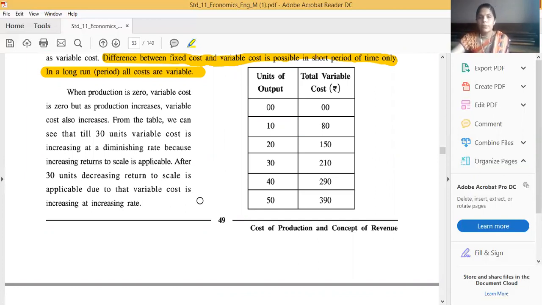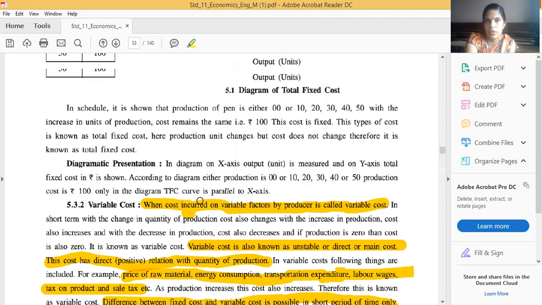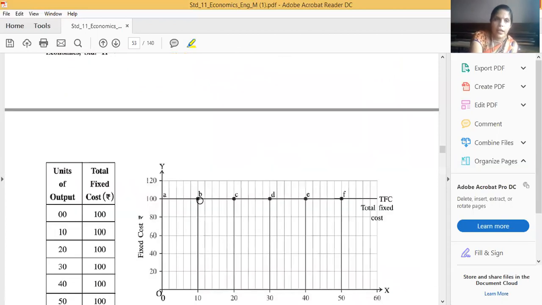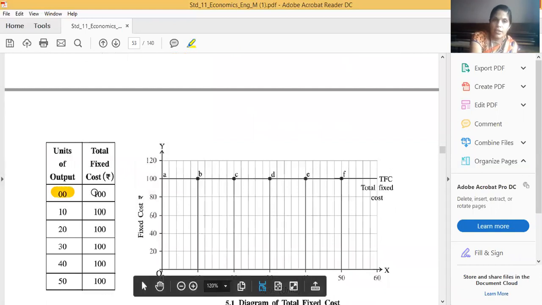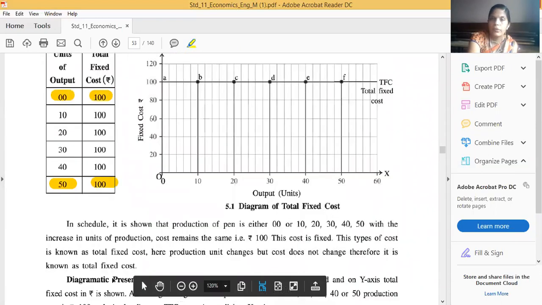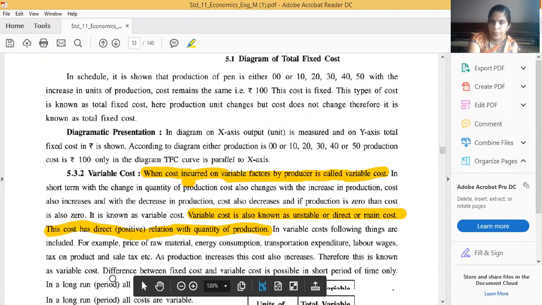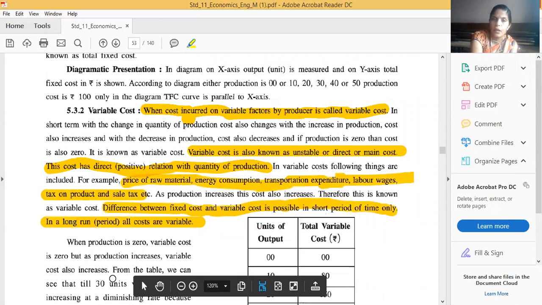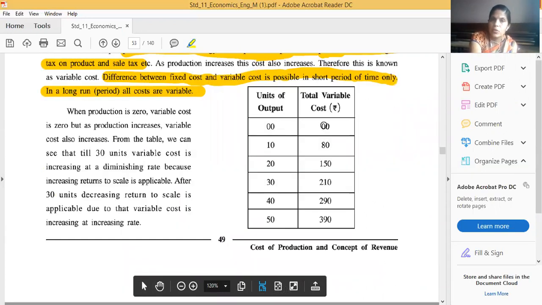Total variable cost. First, when zero unit output is there, then variable cost is also zero. But do you know, friends, when I explained the same thing for the fixed cost, I mentioned that when output is zero, fixed cost is 100. When output is 50, then also it is 100. But here you can see when output is zero, then variable cost is zero. When output is zero, variable cost is also zero.